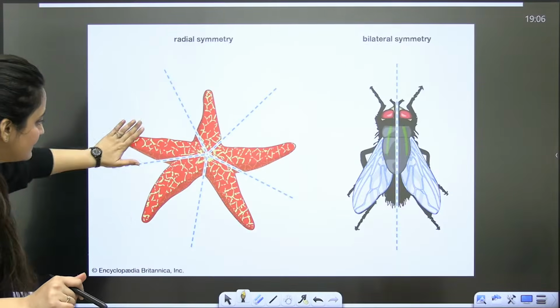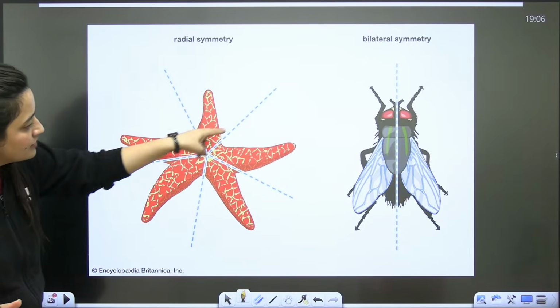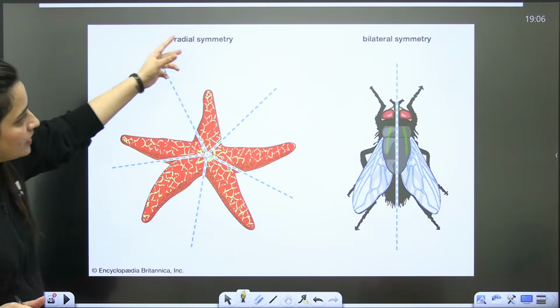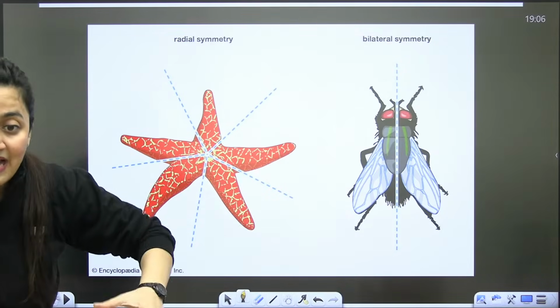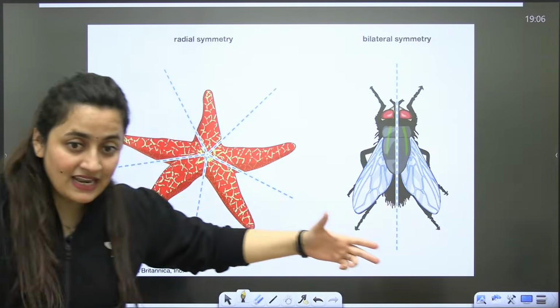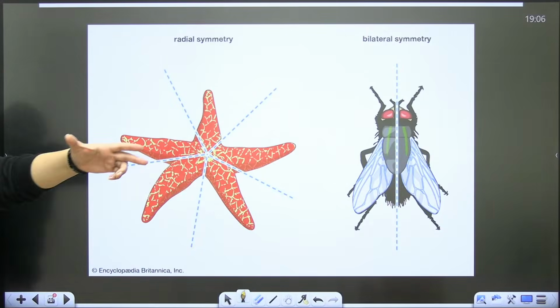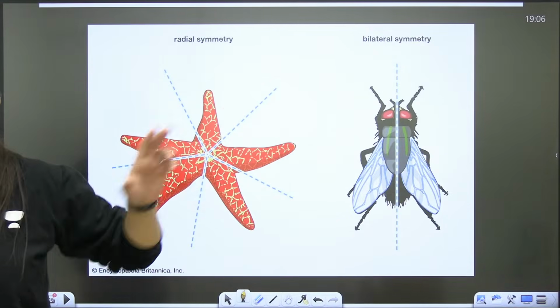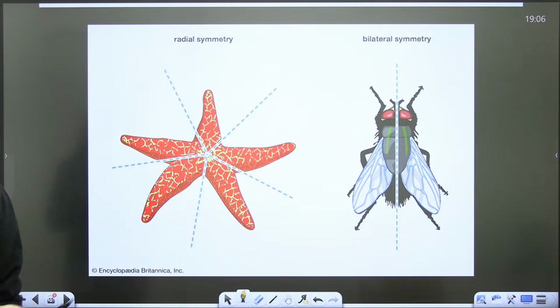So you can see the examples here. When any plane passing through the center can divide the body into equal halves, radial symmetry. When the body can be divided into identical left and right halves in only one plane, then it is the bilateral symmetry. Please check this picture.